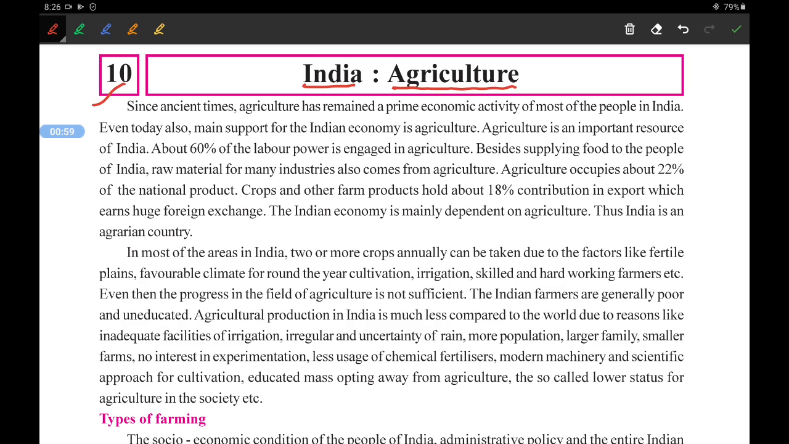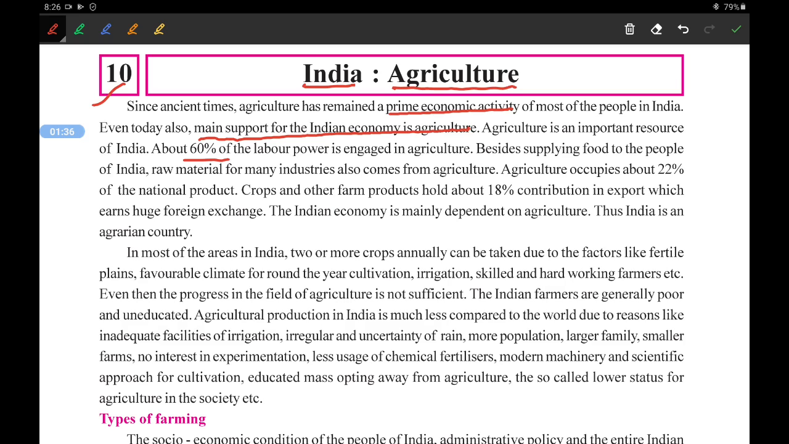So let us start. Since ancient times, agriculture has remained a prime economic activity. Prime means the main economic activity of most of the people in India. Even today, the main support of the Indian economy is agriculture, and that's why India is considered an agrarian country. Agriculture is an important resource of India. About 60% of the labor power is engaged in agriculture activities.